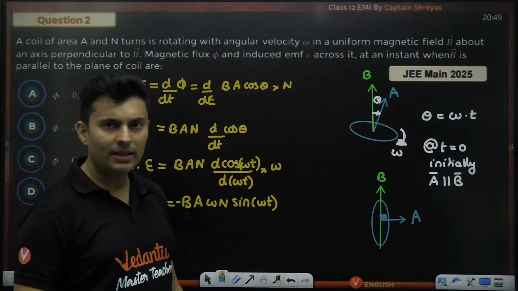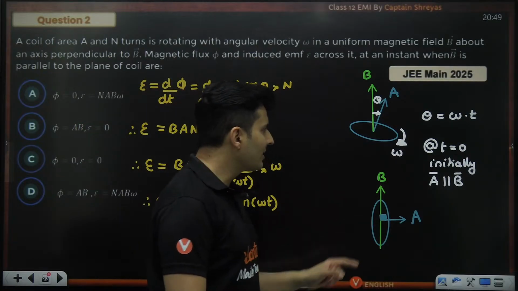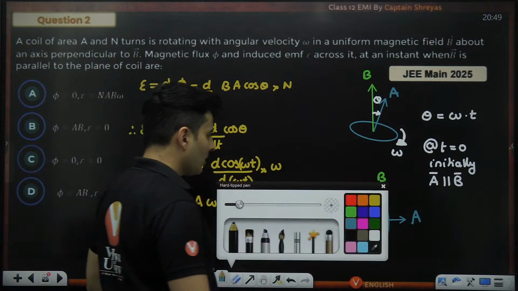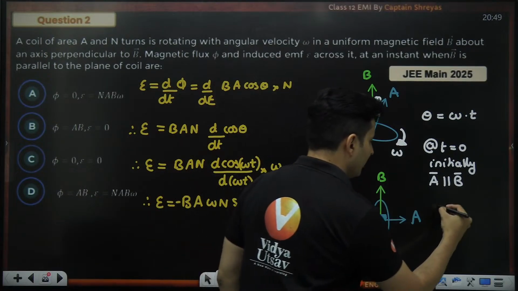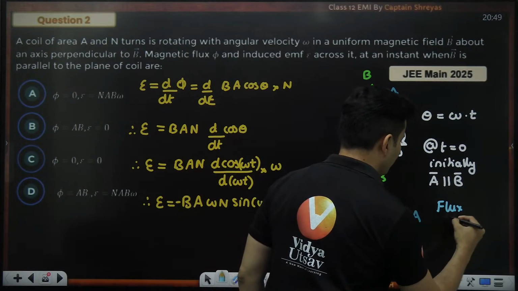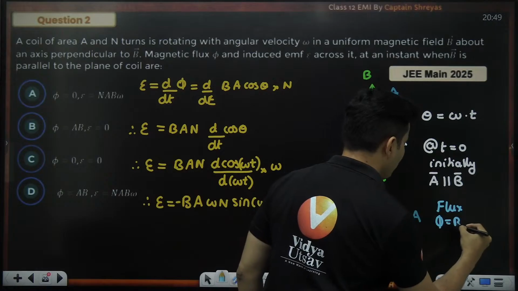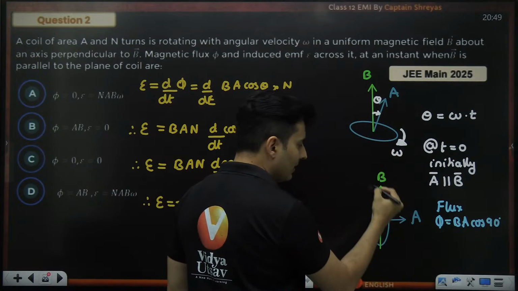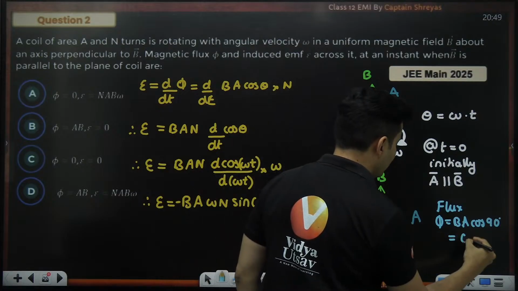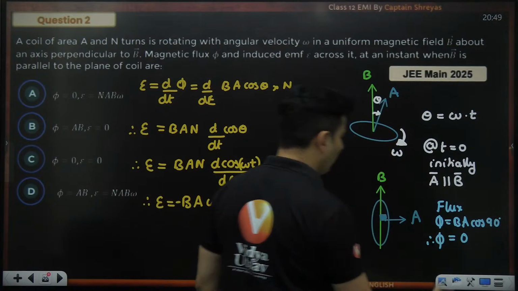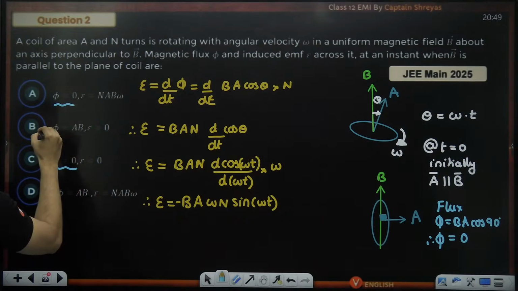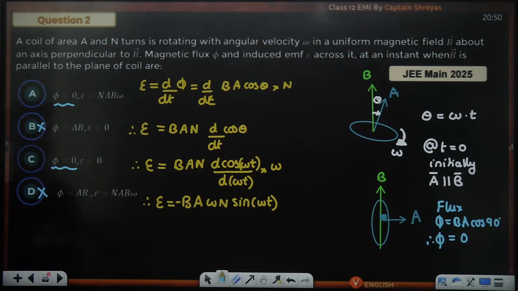Okay, everyone. If you ask me what is the flux and what is the induced EMF, one by one, let's go. The flux in this scenario, phi, will be B into A into cos of 90, the angle between area and magnetic field. Cos 90 is 0, so the flux will also be 0. So flux is 0 here and here, so option B and option D get eliminated.